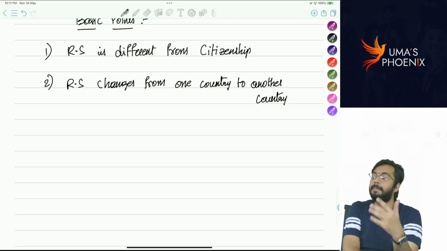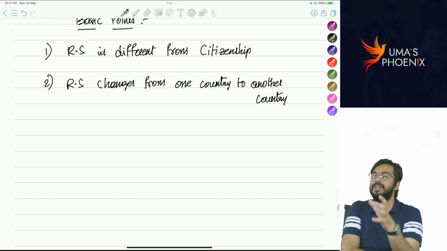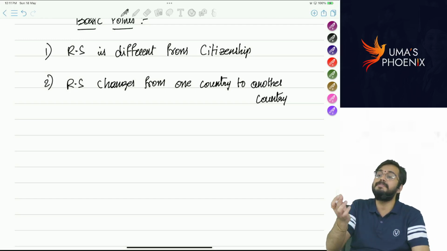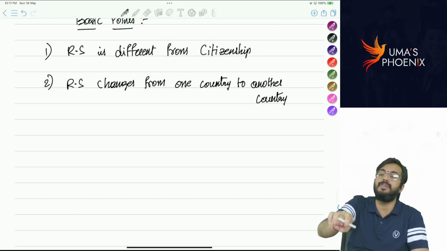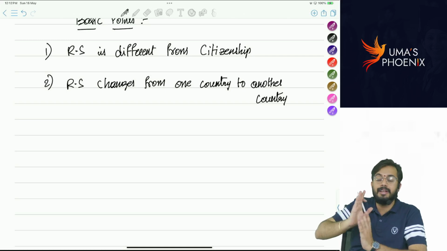If you go to Japan, Japan's Income Tax Act is applicable in Japan. So in every country, as per the Income Tax Act that is applicable in the respective country, we are going to determine residential status. In India, we determine residential status as per Income Tax Act 1961.